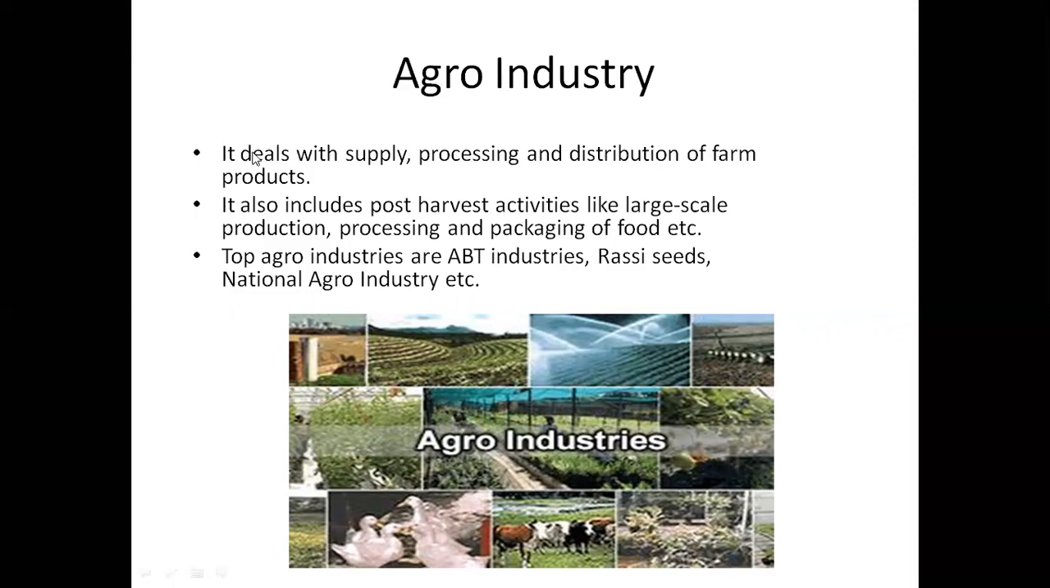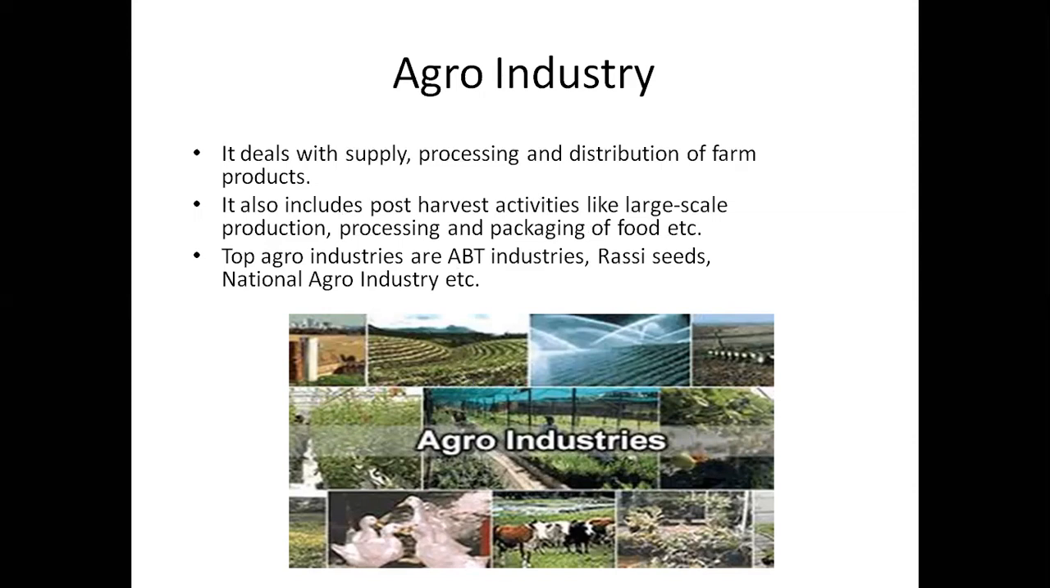For example, it deals with the supply, processing, and distribution of farm products. It also includes post-harvest activities like large-scale production, processing, and packaging of food, etc. Top agro industries are ABT Industries, CCL, National Agro Industries, etc. So agro industries all deal with agriculture as well as farming.